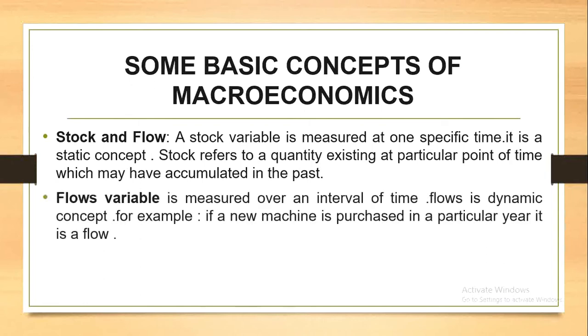Now further we have flow. Flow variable is measured over an interval of time. Flow is a dynamic concept. It means it always changes according to time. For example, if a new machine is purchased in a particular year, it is a flow. It means when we purchase the machine from the market and bring it to the factory, it will be a flow. It will be additional to the industry.